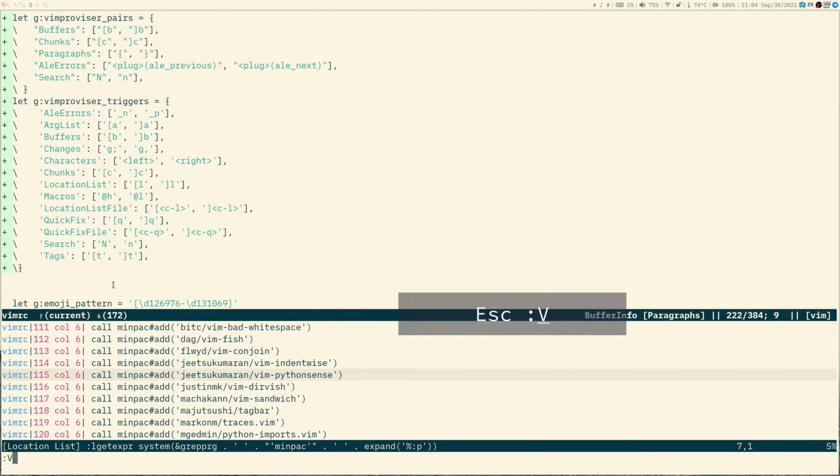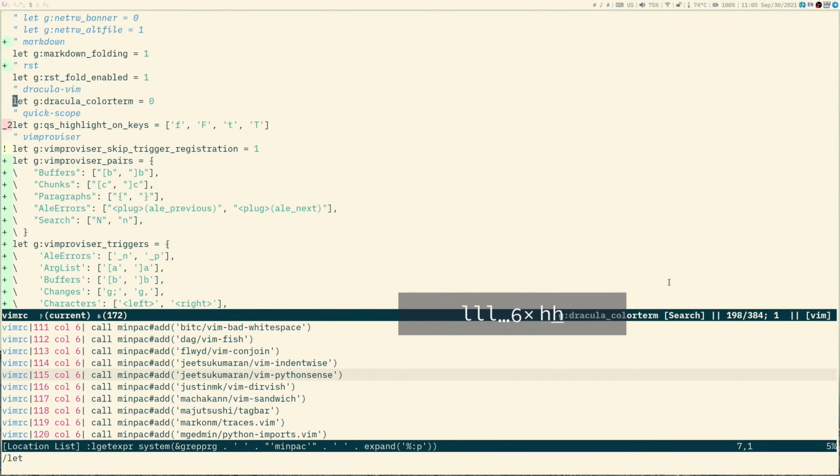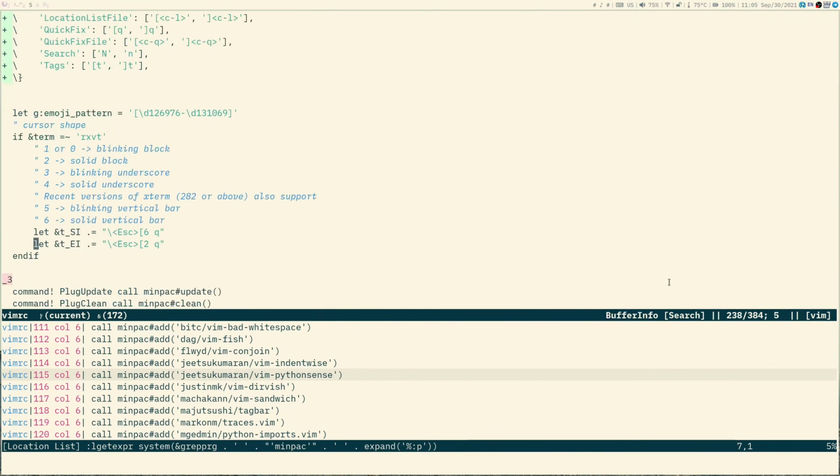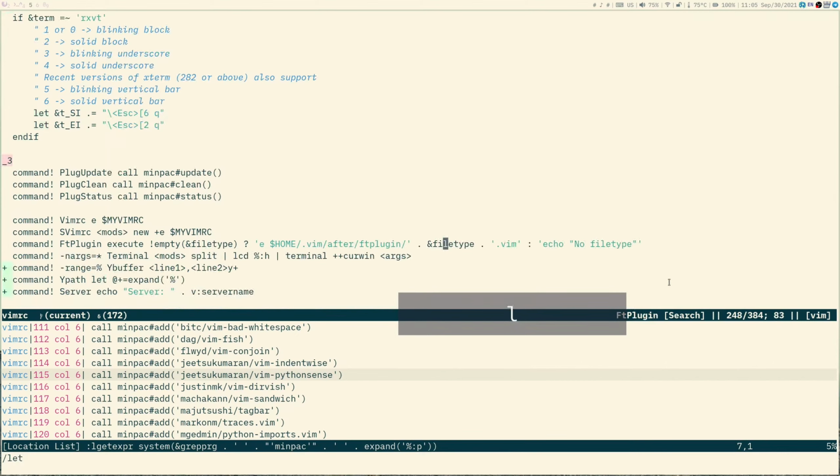So now I can use Vimproviser last to switch to the search pair, which of course allows me to use H and L to go to the next and previous search.